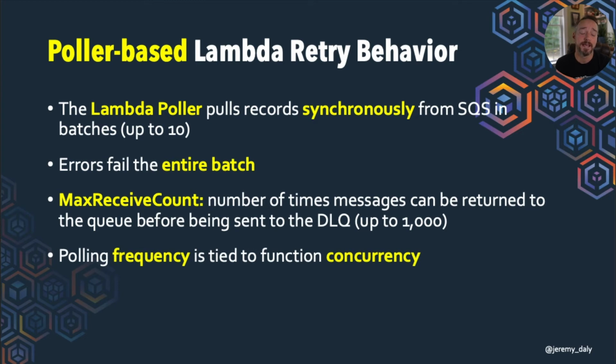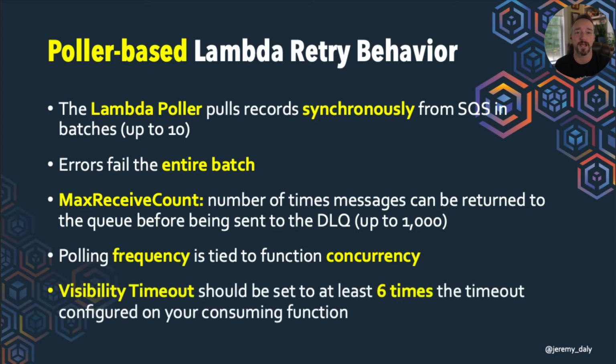There is a polling frequency and concurrency relationship. If you set your concurrency a little bit lower, maybe to 50, your frequency will be adjusted based on the number of messages coming in and what that concurrency is. There are some rules here, and you can look these up, but essentially you have to set the visibility timeout to about 6 times the timeout of your consuming function. This isn't well documented on the AWS documentation pages. Look it up, but this works really well.